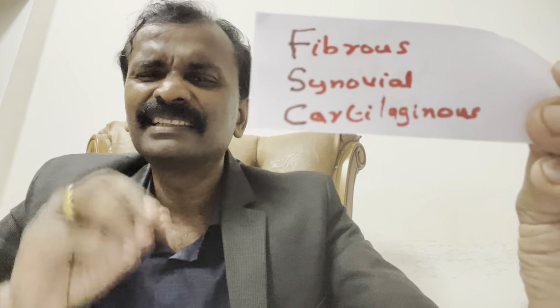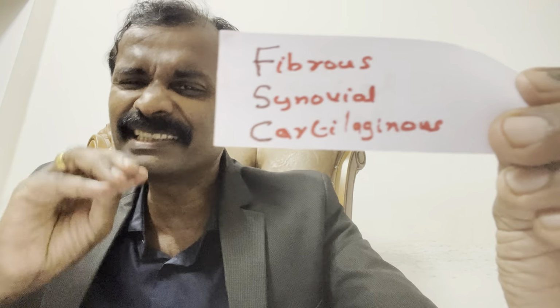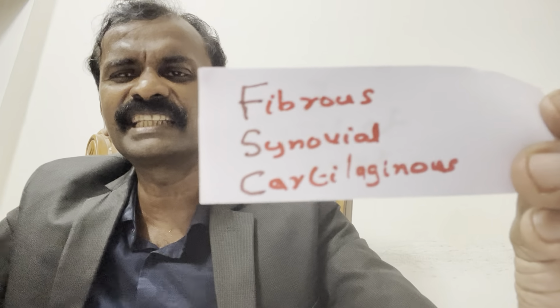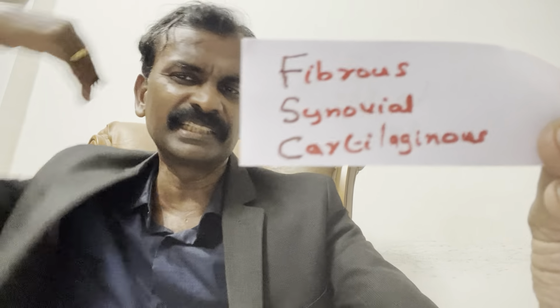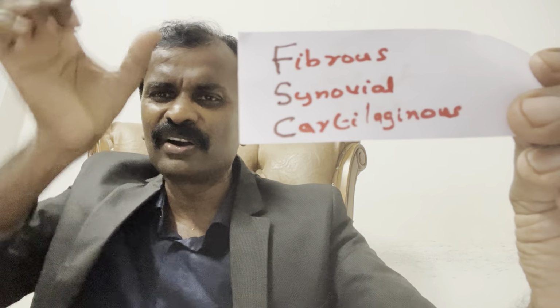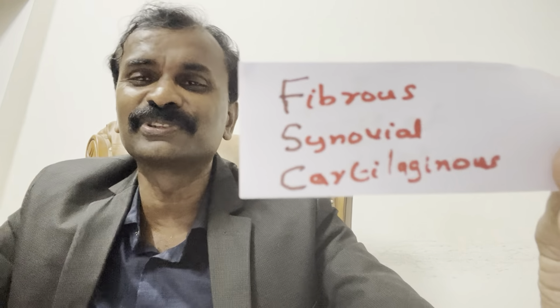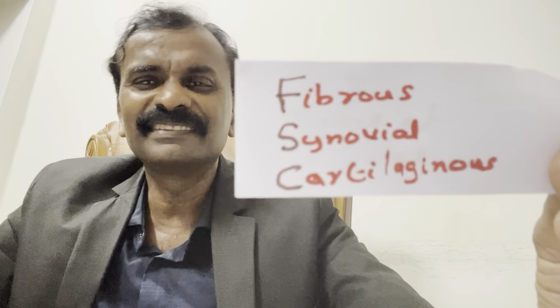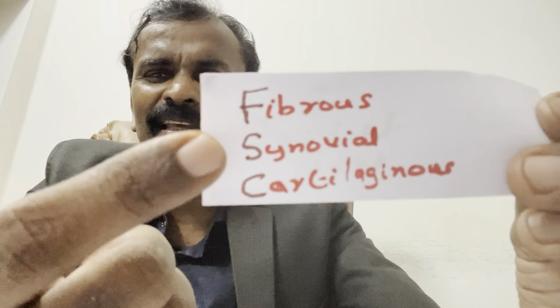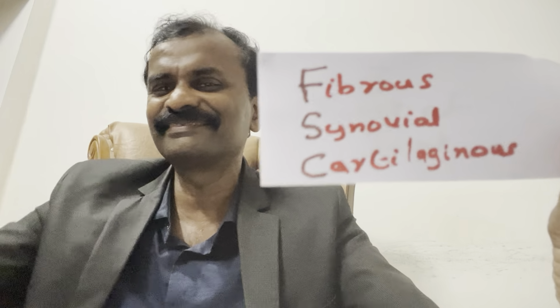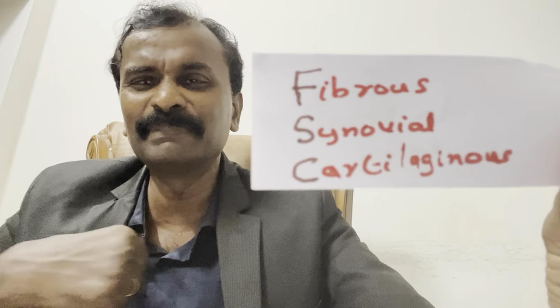Cartilaginous joint, little movement. That is the bones of the vertebra. The spinal cord is there, long vertebra. Cartilaginous. All the 6 points are MCQs. So synovial, very good locomotion. Keep it in mind, okay? Remember me, okay?